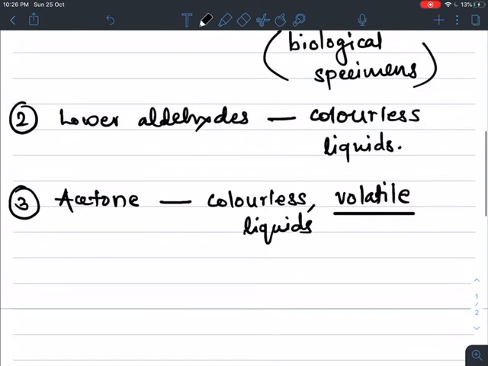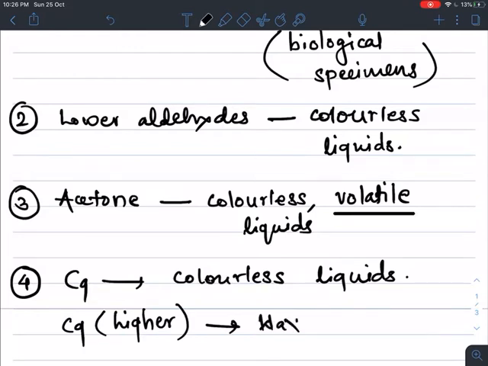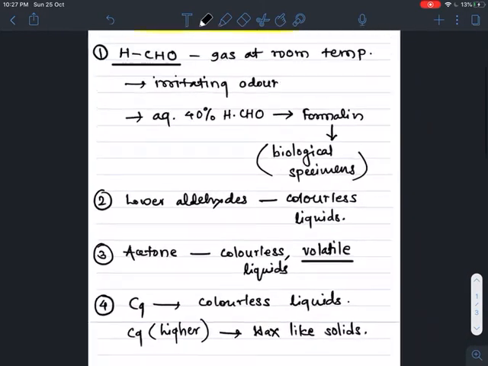Next one, in case of carboxylic acids, up to C9, lower members of carboxylic acids are colorless liquids, and C9 onwards, means higher members, are wax like solids. So wax like solids. So this is about its physical state.